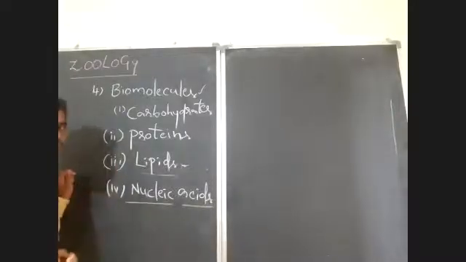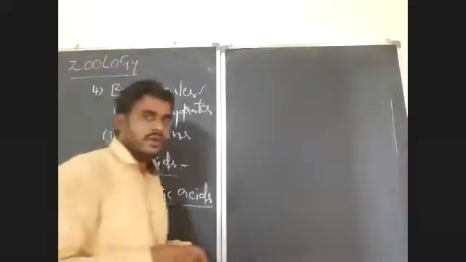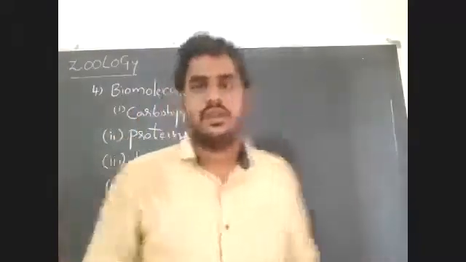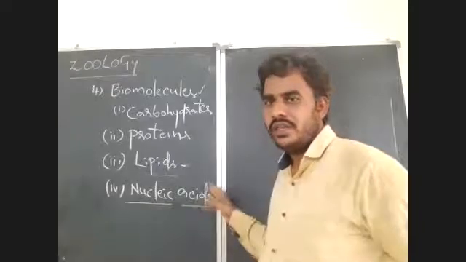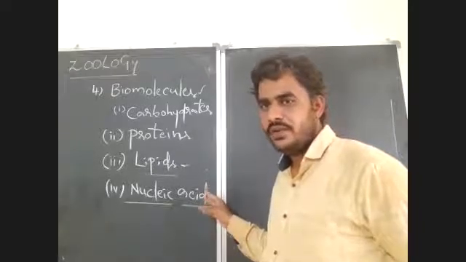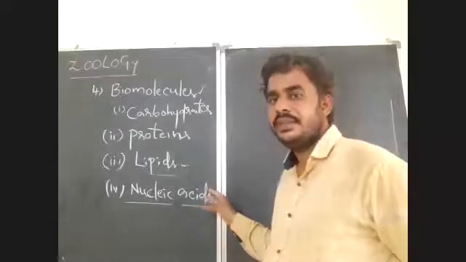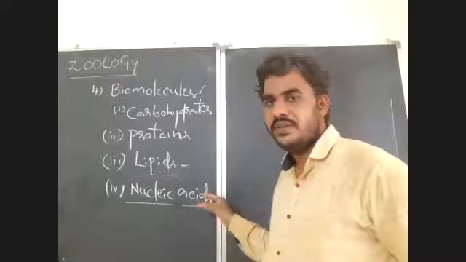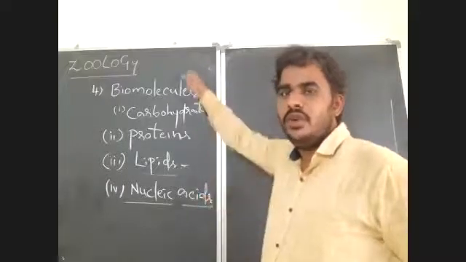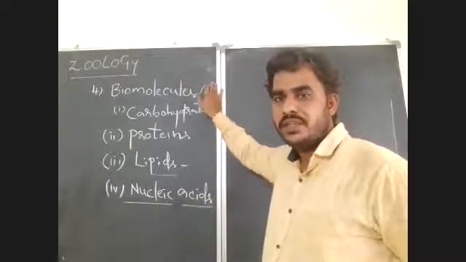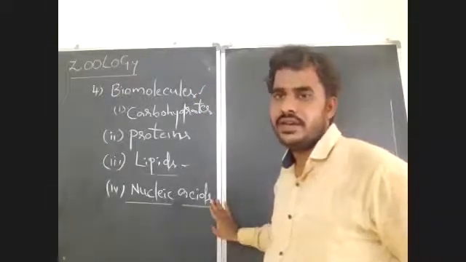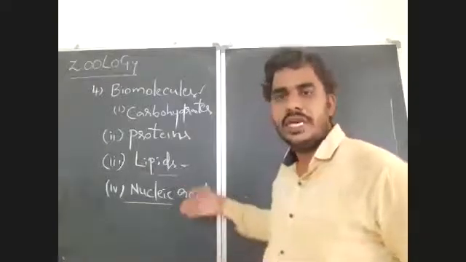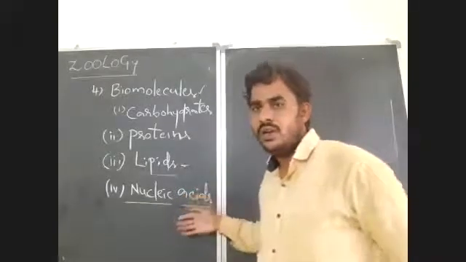These are the biomolecules. What are the next topics we are going to discuss in the part of zoology? In zoology, do you know what topics we are going to learn? There are 4 chapters I gave you. The first one is the living world, the second is animal kingdom, the third is structural organization in animals, and the fourth is biomolecules. In this chapter, you will learn the major biomolecules present in the bodies of animals and also plants, and micromolecules and enzymes too.